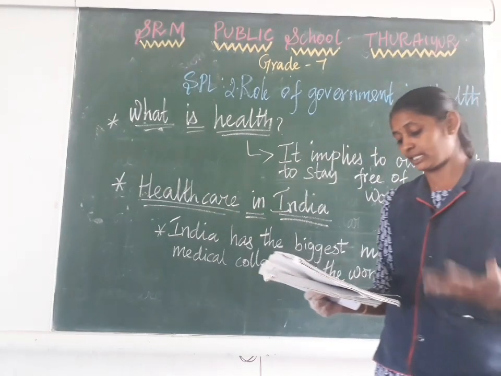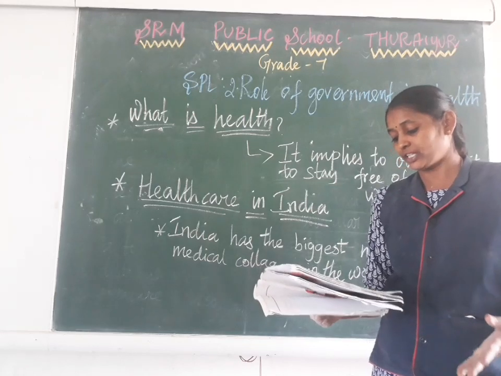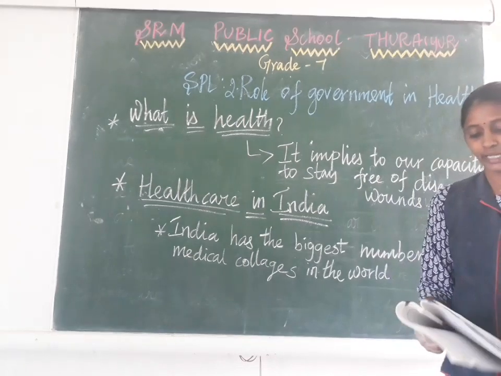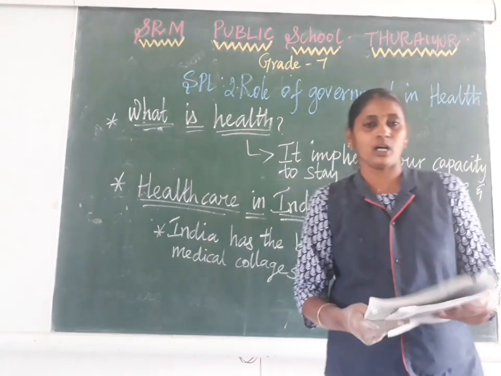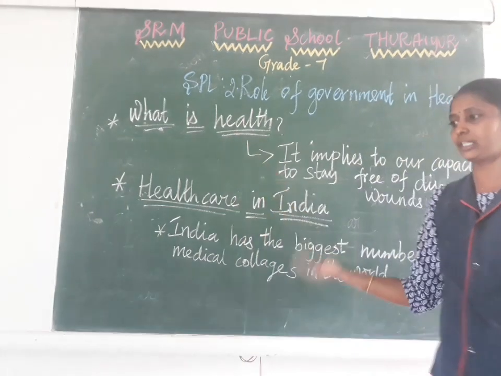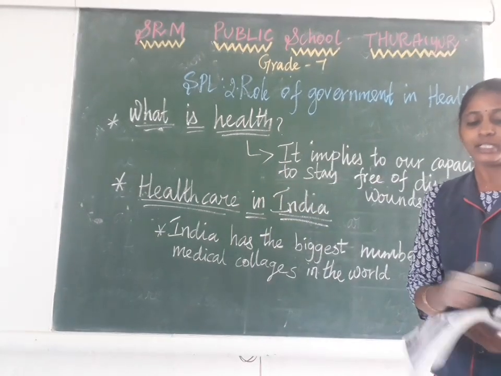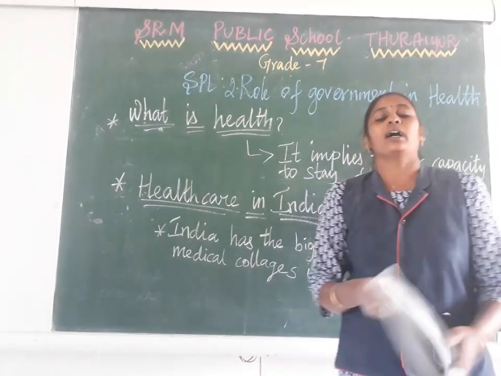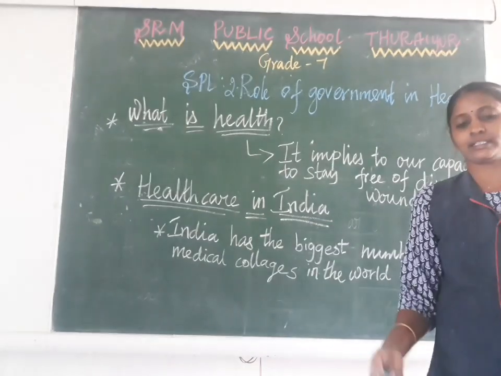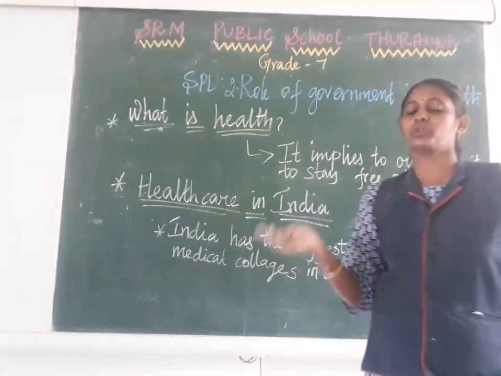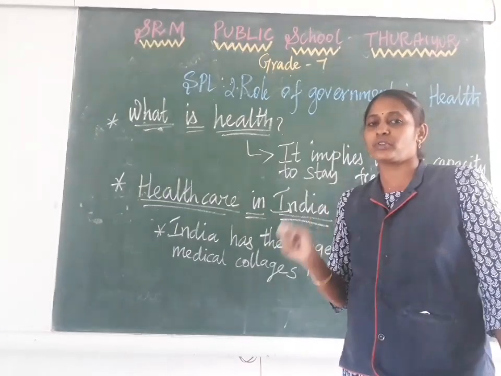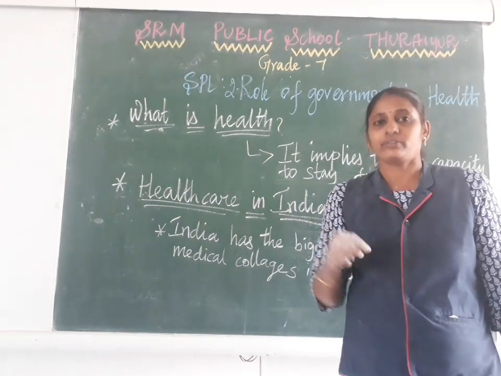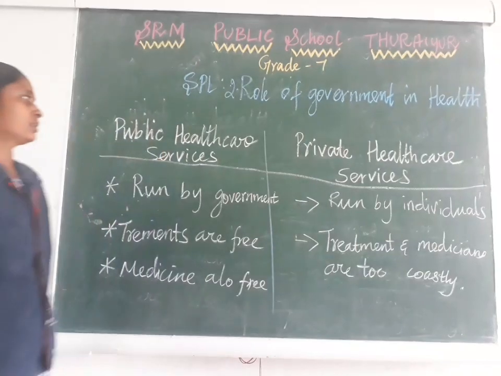India is the third largest producer of medicines, as I already said, but for half of the children in India there is no adequate food and water. Okay, why I said this: one side we develop a lot, on the other side we are not able to develop. Similarly, they gave only two stories, about Roshan Bhugi and one of the school boys. So in both stories they explain the situation of government hospital and private hospital. So that we are going to discuss next.